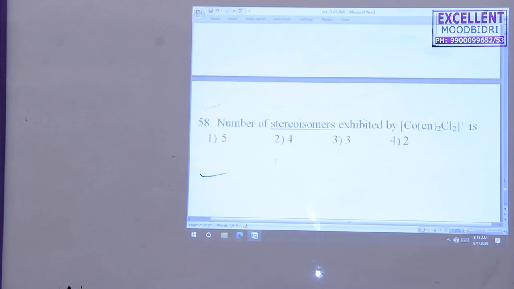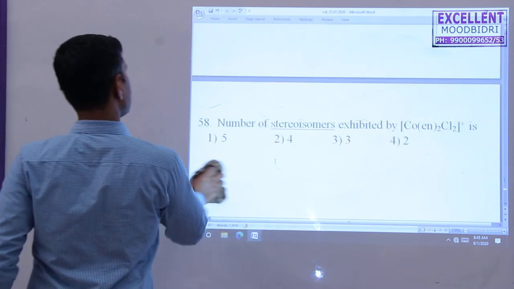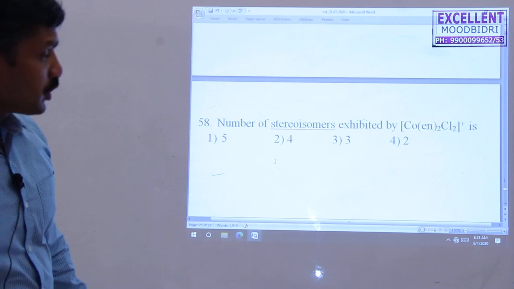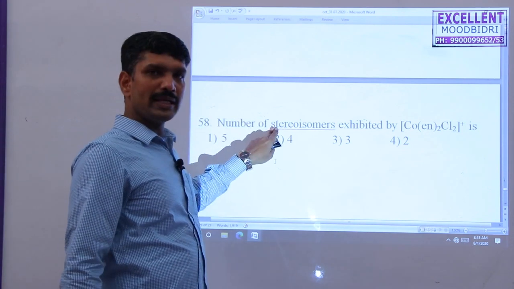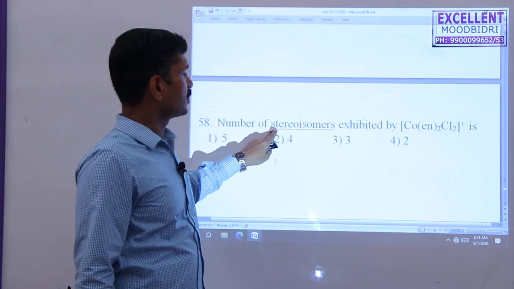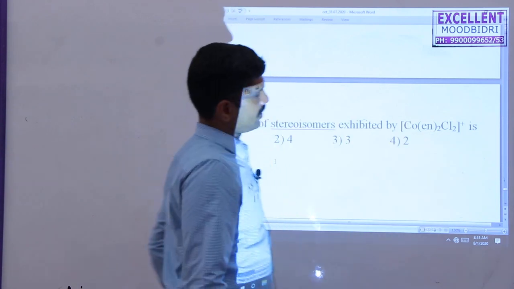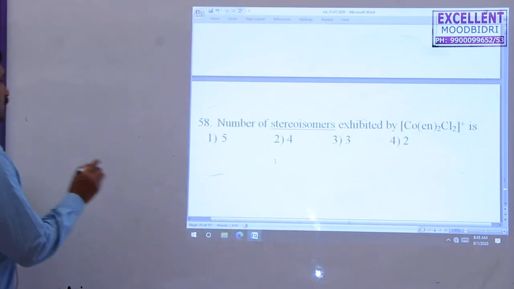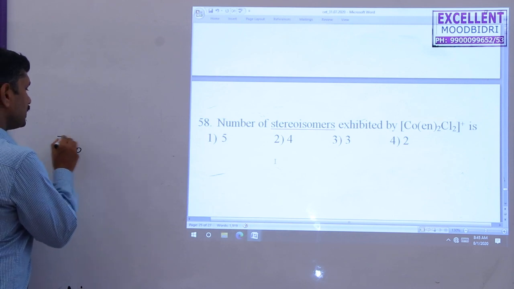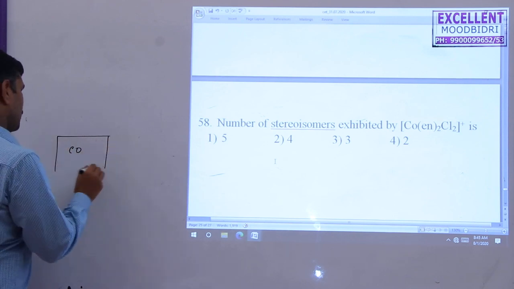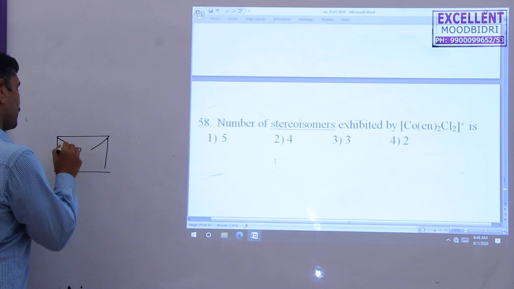Next question, the number of stereoisomers exhibited by this compound. Total number of stereoisomers includes geometrical isomerism as well as optical isomerism. Actually, cis and trans are possible for this compound.